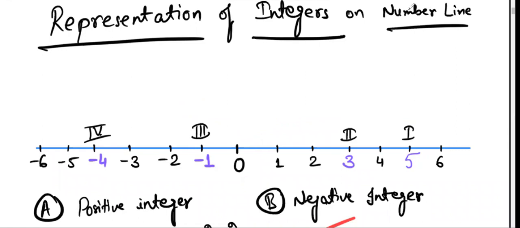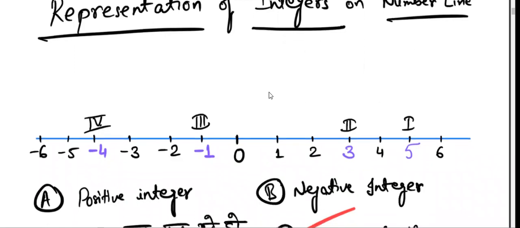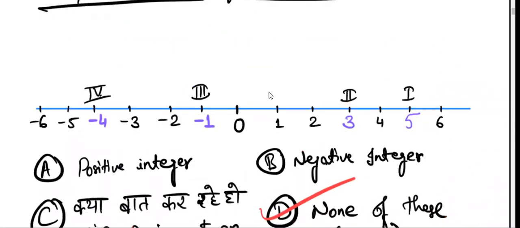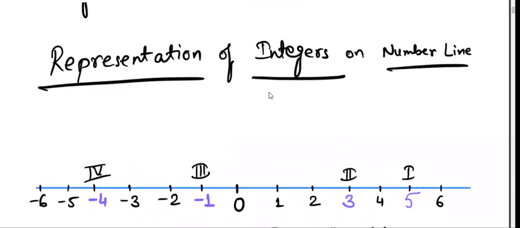Number line is a line which will represent the positions of all the real numbers. All the real numbers I'm saying, not just integers. Now, can you say what is the position of 3.5 here? Yes, very good. It should be between 3 and 4. So that is one concept that we will focus on.